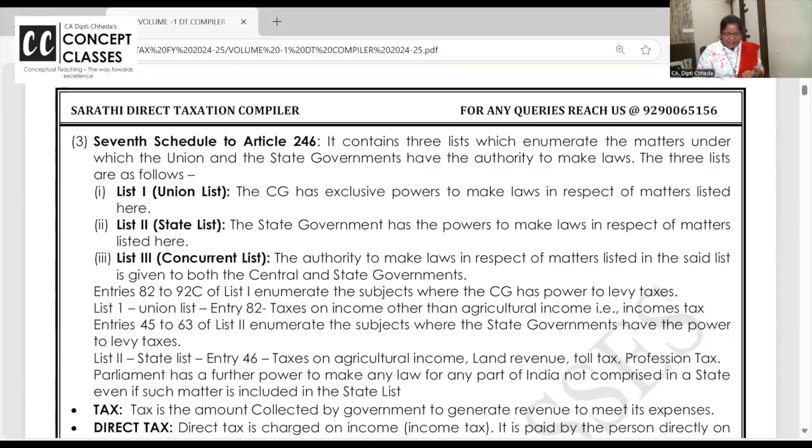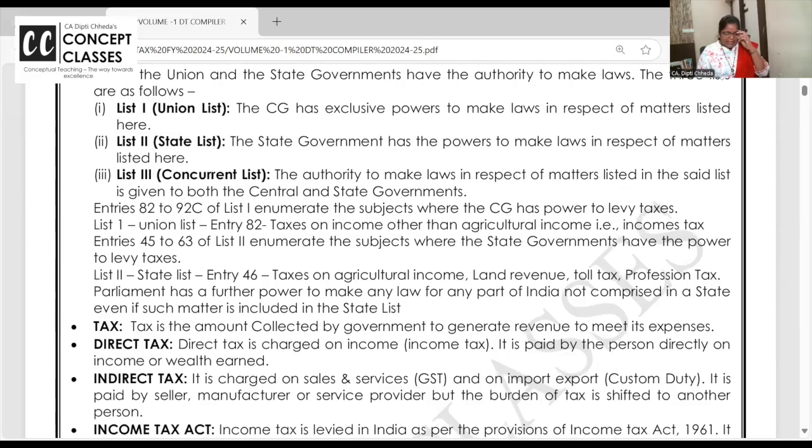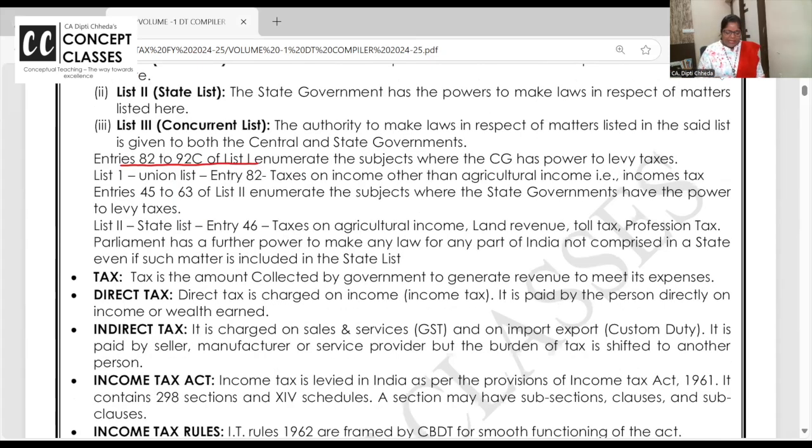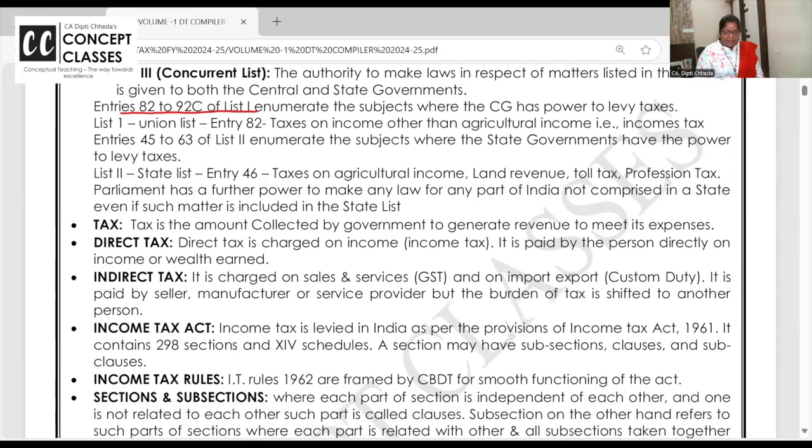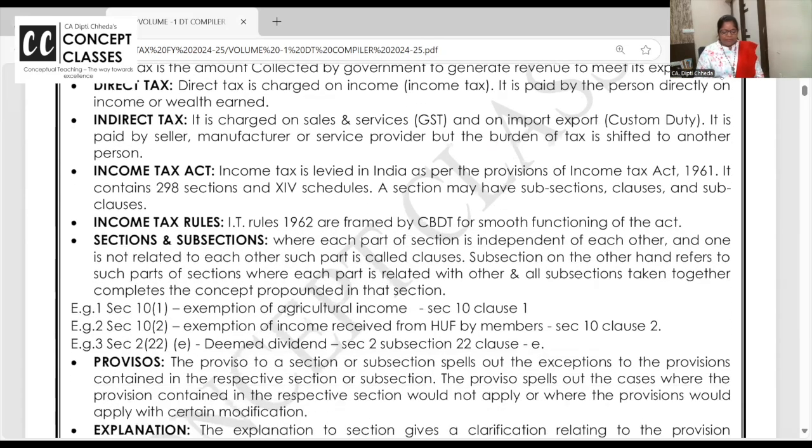Now, Income Tax Act is introduced in List 1, entry 82. List 2 is the state list, and then we also have the concurrent list. We are following the Income Tax Act 1961. The statute we are studying, is income tax a theory subject? No. A practical subject? No. It's an application based subject. You understand the concept, apply it, and solve the questions.